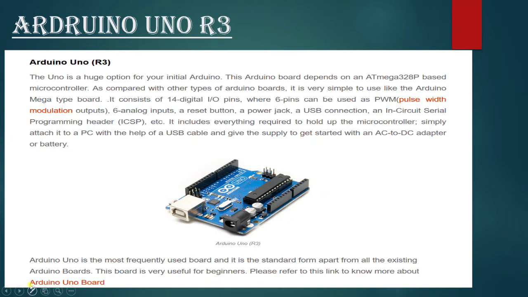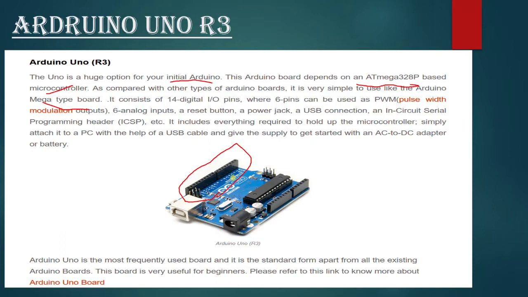So this is Arduino Uno R3. Arduino Uno R3 is a great option for your initial Arduino. This board depends on an ATmega328P based microcontroller. As compared with other types of Arduino boards like the Arduino Mega, it is very simple to use. It consists of 14 digital I/O pins, input-output pins. That is here.